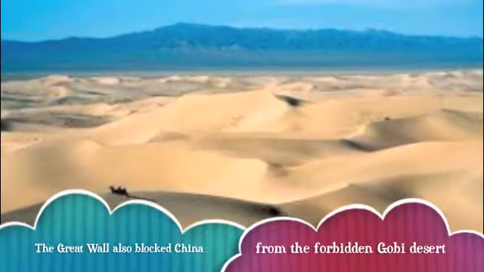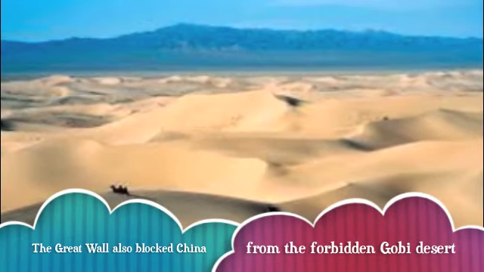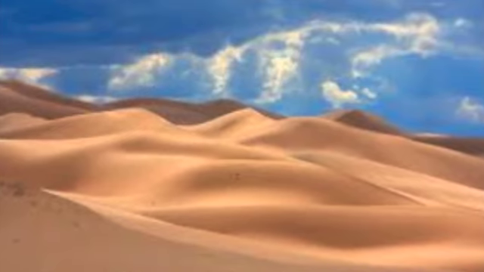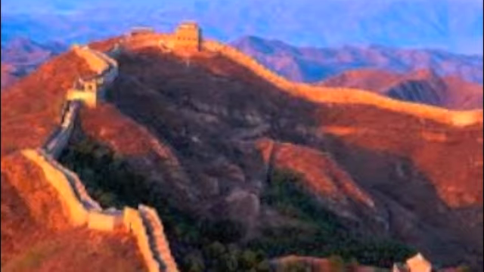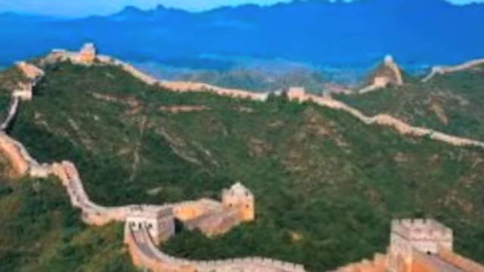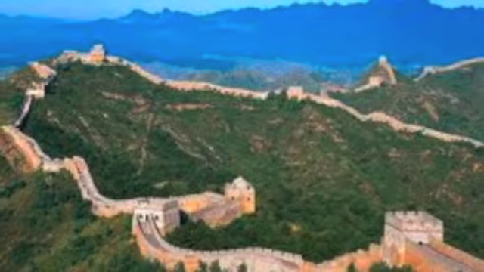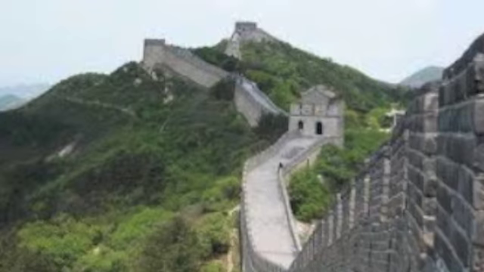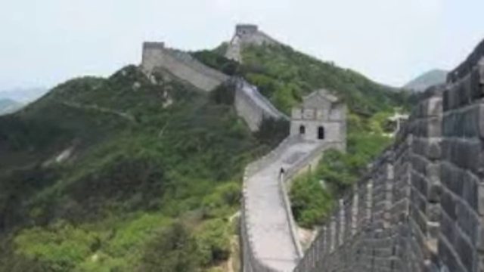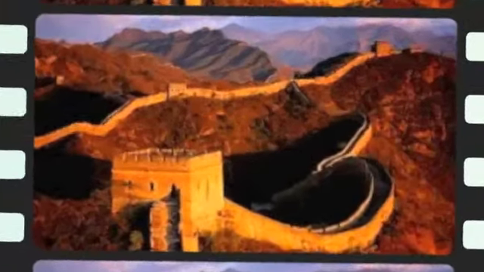This showed how much the Great Wall actually helped keep invaders out, which was the original intention of the building of it. Other than keeping invaders out of China, the Great Wall also served as a barrier between mainland China and the forbidden Gobi Desert. This everlasting monument extended 300 miles across the Gobi Desert. Han builders corrected the problem of the sandy soil by reinforcing the compacted earth with willow reeds, signifying that the Great Wall served as a fortification against natural dangers as well as the torturous Huns. Therefore, the Great Wall of China fortified China both from natural and human dangers.